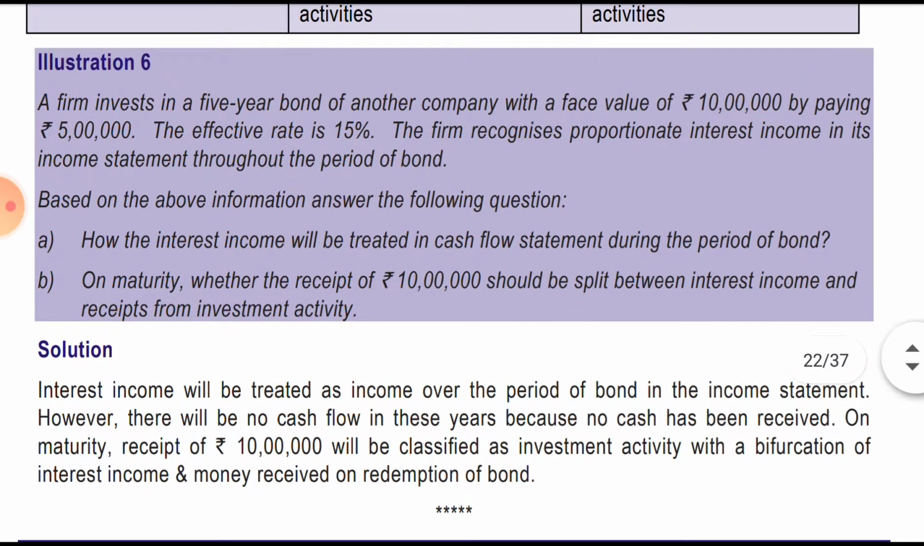See, what they have given is that a firm invests in a 5-year bond of another company with a face value of this much by paying this much. The effective rate is 15%. The firm recognizes the proportionate income in its income statement throughout the period, but it is not actually receiving it. It is a deep discount bond, we can say. The company has invested 5 lakh, and on maturity the company will get 10 lakh. Over the period they are not getting the interest, but it is an effective rate.